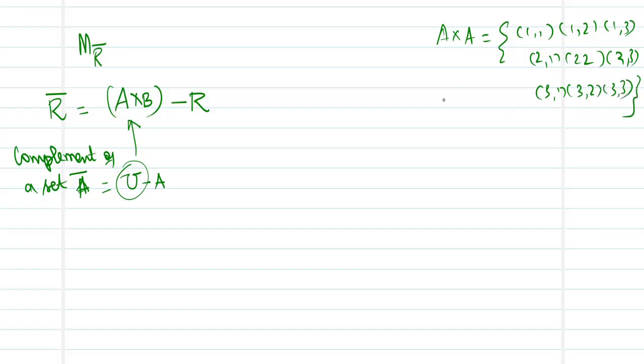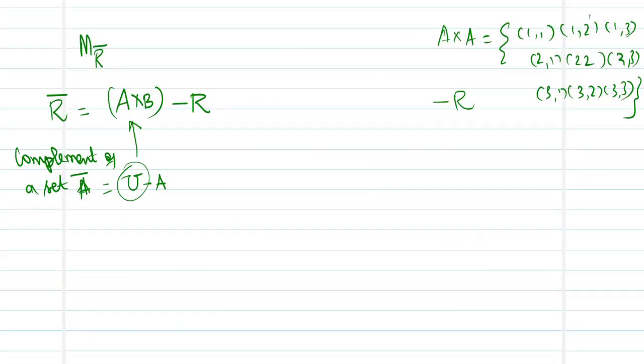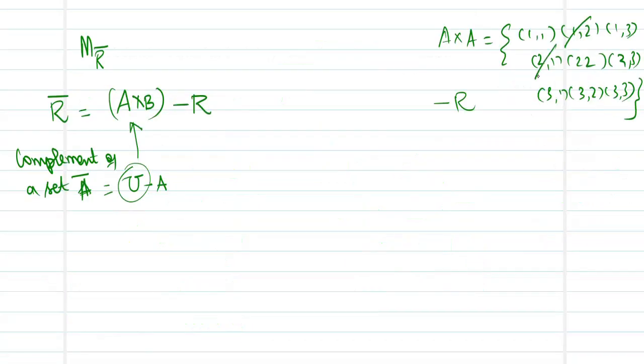From this, I need to remove the elements of the relation. And what are they? (1,2) is struck off. Next are (2,1) and (2,3), struck off. And next (3,2), you strike off. So what is left out is (1,1), (1,3), (2,2), (3,1) and (3,3).